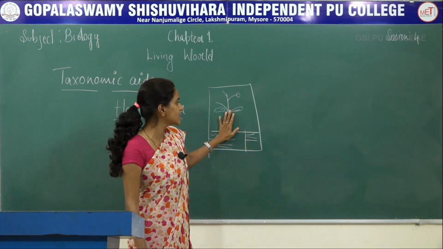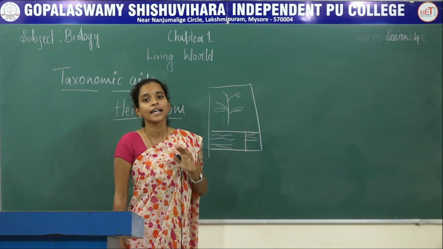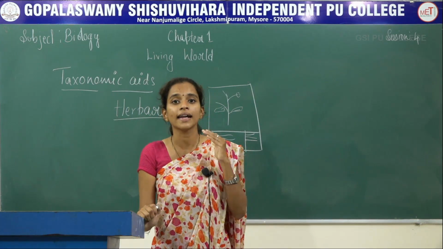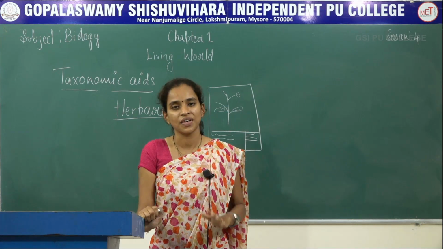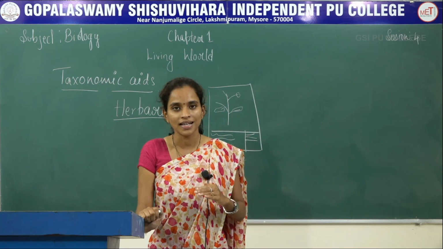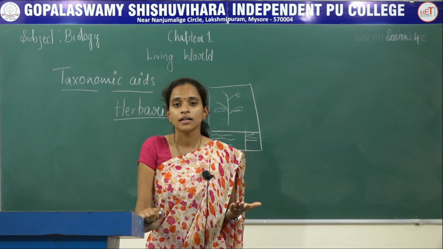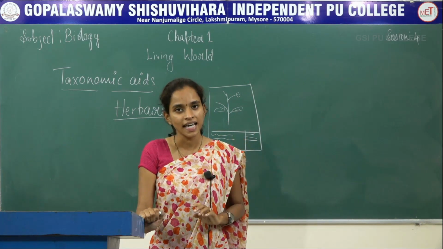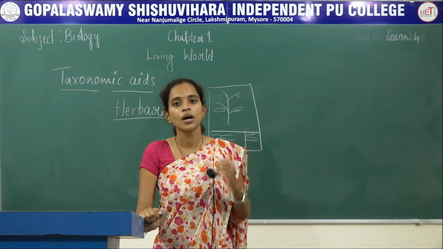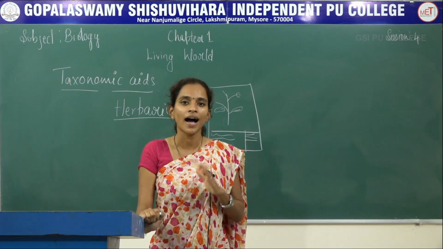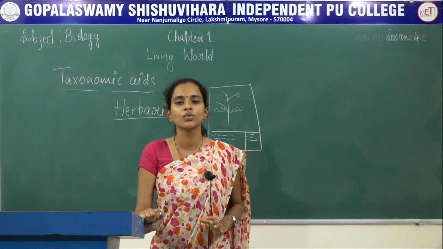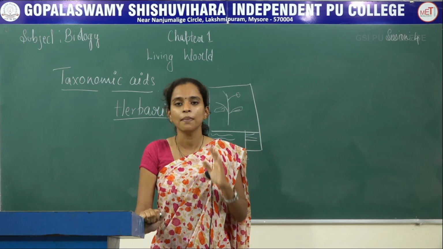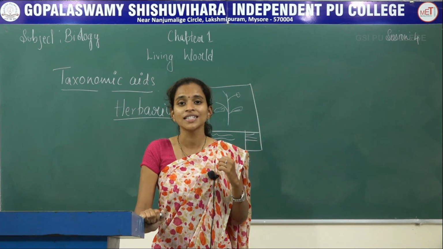Once these sheets are ready, they are kept inside wooden boxes, where they are arranged according to proper classification, whether they belong to higher types of plants or lower kinds of plants. That is how you maintain or produce a herbarium, and you can use it for study purposes. Here you are using a dead plant for study, which is preserved.